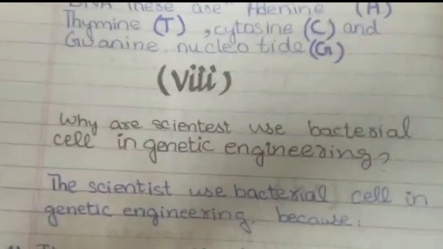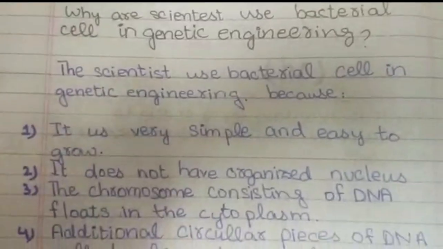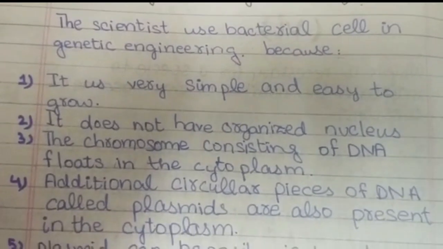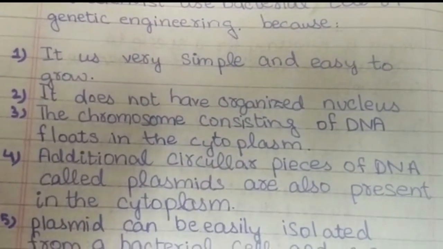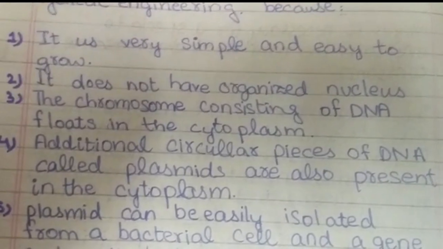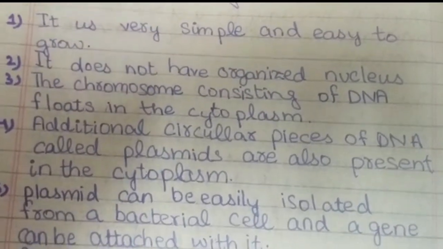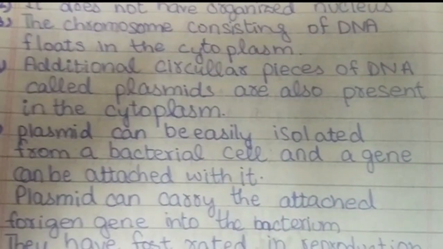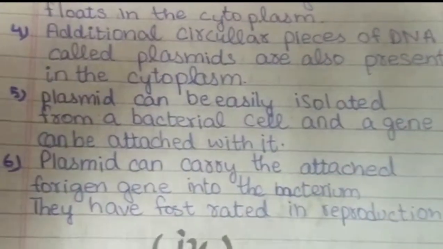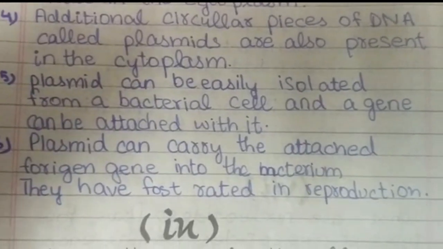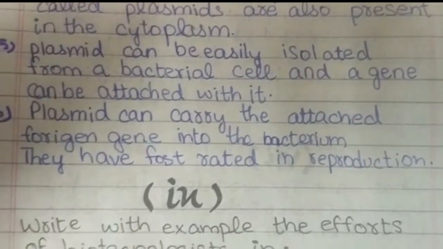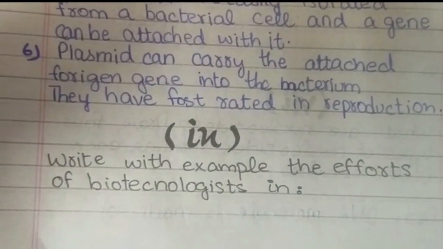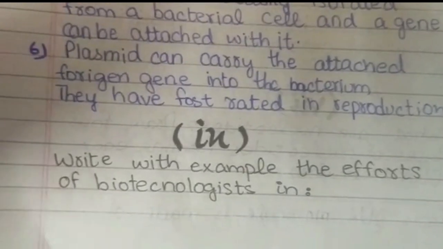Why do scientists use bacterial cells in genetic engineering? The scientists use bacterial cells in genetic engineering because they are very simple and easy to grow. They do not have an organized nucleus. The chromosome consisting of DNA floats in the cytoplasm. Additional circular pieces of DNA called plasmids are also present in the cytoplasm. Plasmid can be easily isolated from a bacterial cell and a gene can be attached to it. Plasmid can carry the attached foreign gene into the bacterium. They have a fast rate of reproduction.